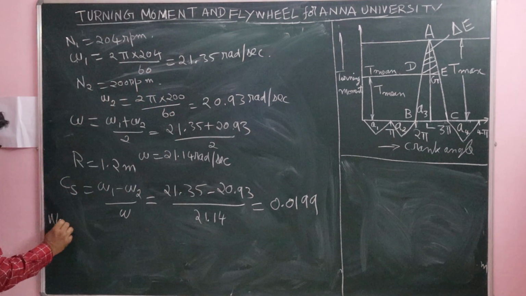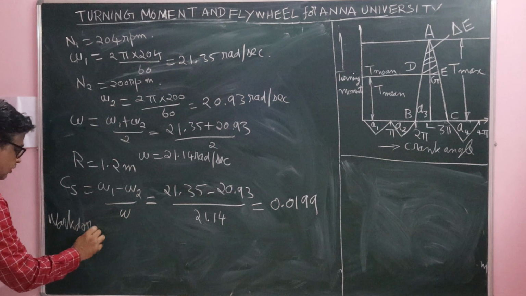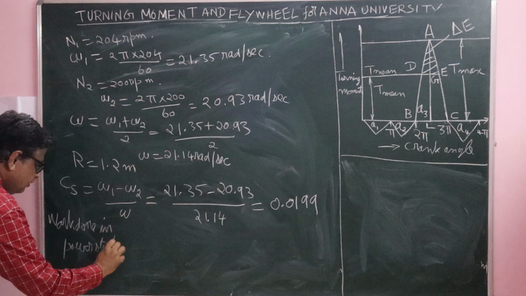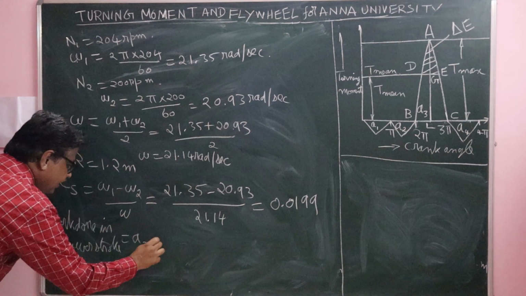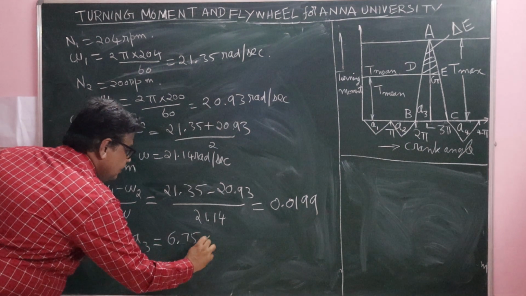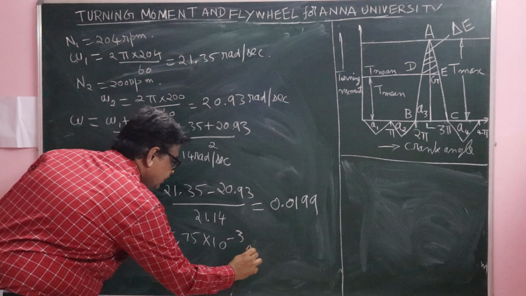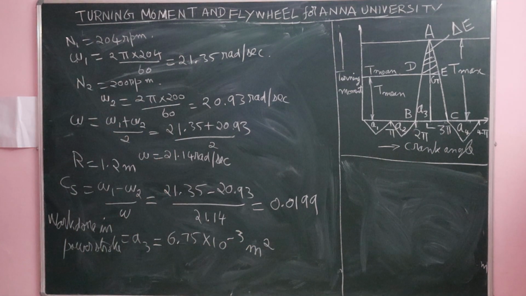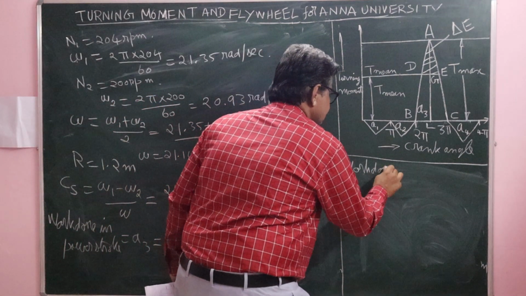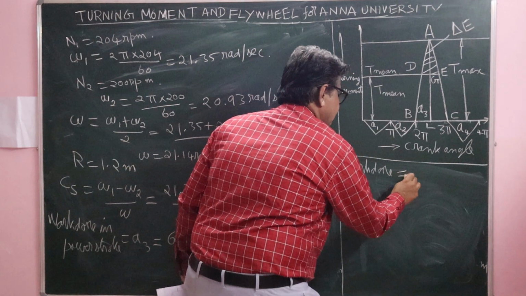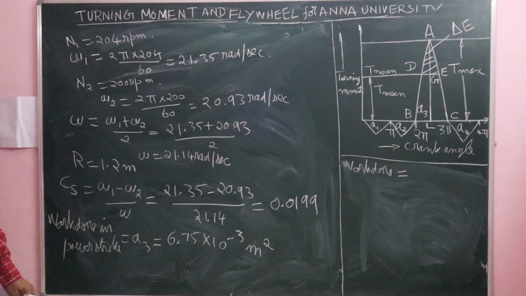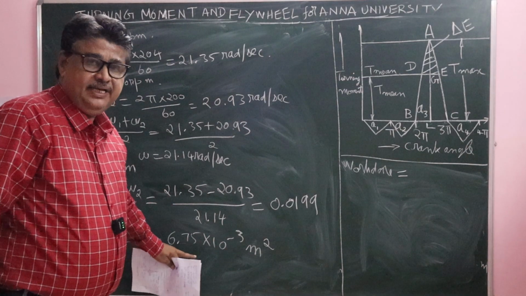Therefore, work done in the power stroke equals the A3 area, which is given as 6.75 × 10^-3 m². Since 1 m² equals 2 × 10^6 N·m, as given, the work done during the power stroke is found from this.